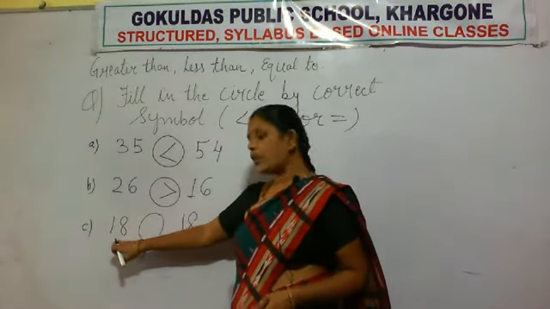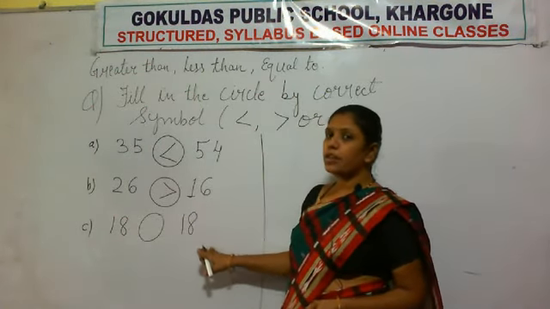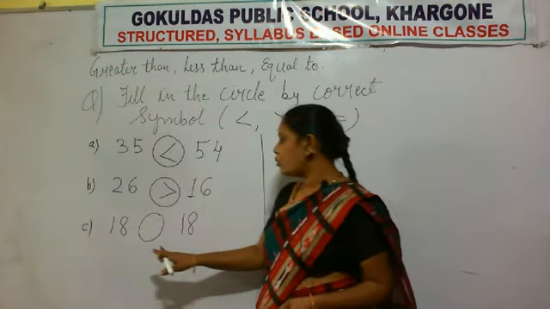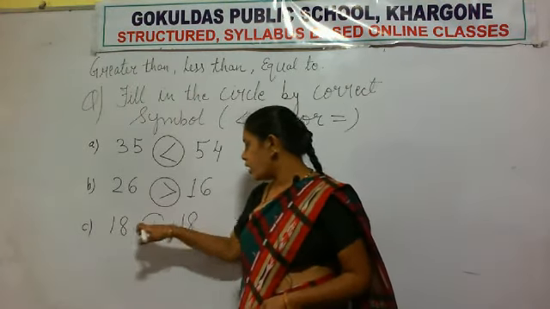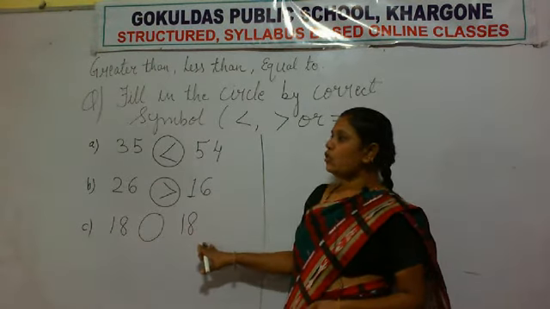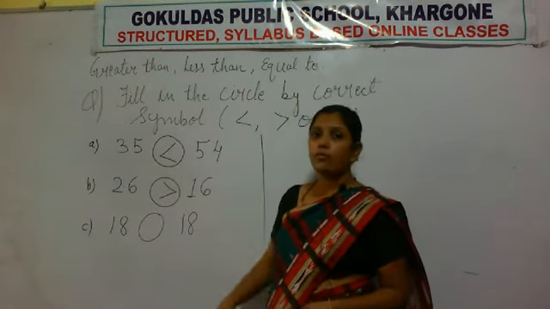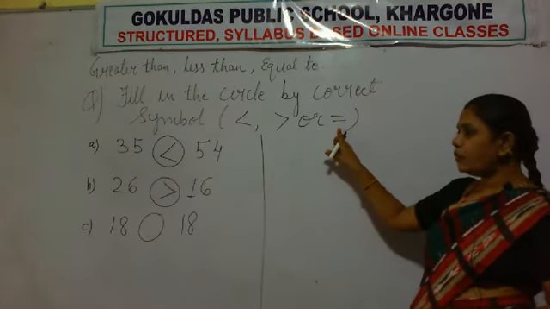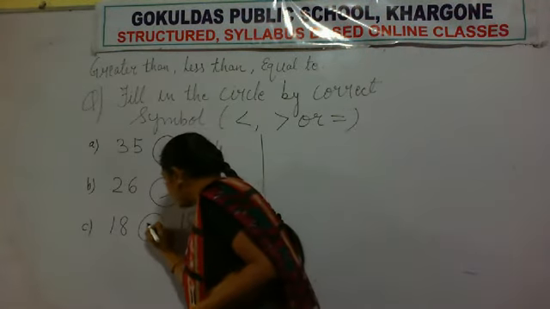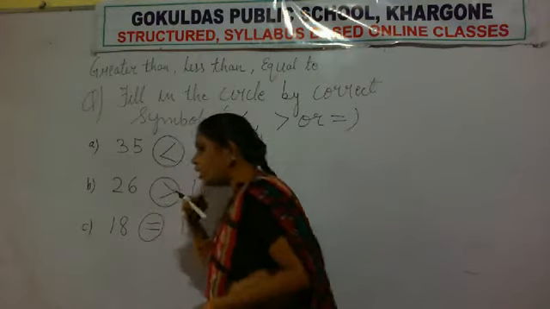This number is 18 and this number is also 18. That means both the numbers are the same. We can also say that both the numbers are equal. So we have to put here the sign of equal. This is the sign of equal.